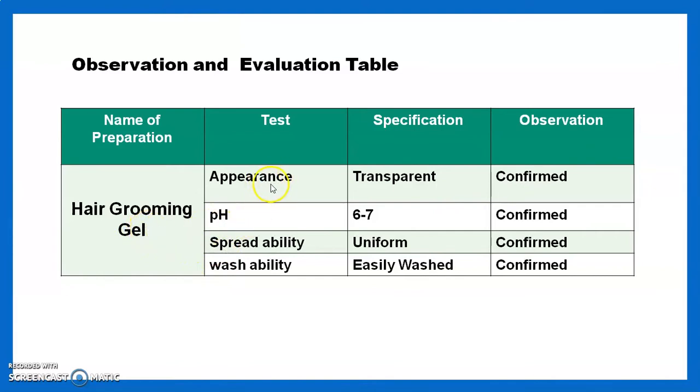Its appearance is transparent, and we confirm that test. Its pH is almost 7. We confirm that test. Its spreadability is uniform, we confirm that test. And its washability: it is easily washed, though our preparation contains the maximum amount of water soluble content. It is easily washed, and we confirm that test.